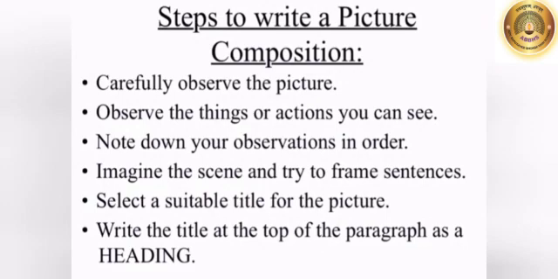Now children, let us see the steps to write a picture composition. First of all, carefully observe the picture. Observe the things or actions we can see. Note down your observation in logical order. Then imagine the scene and try to frame sentences. After that, select a suitable title for the picture. And lastly, write the title at the top of the paragraph as a heading.